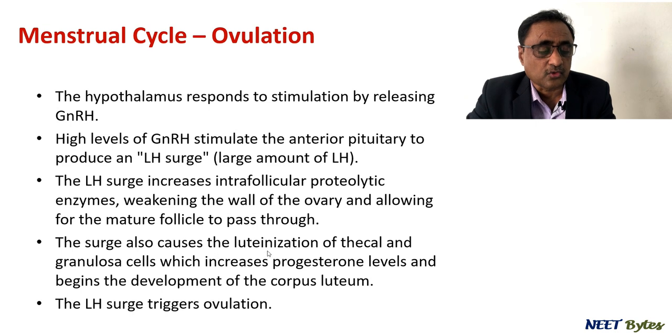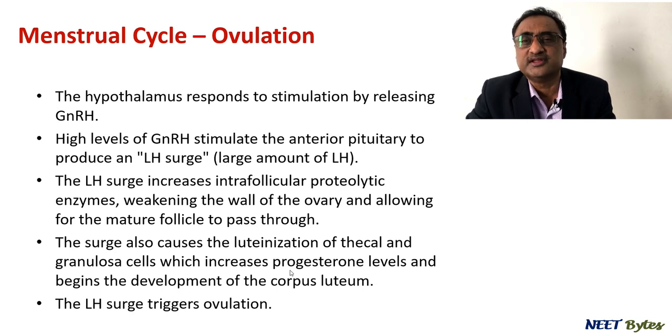Now the surge also causes the luteinization of the thecal and granulosa cells, which increases progesterone levels, and it begins the development of the corpus luteum. So the first and foremost function of the LH is the very process of ovulation, that is releasing the secondary oocyte, right?